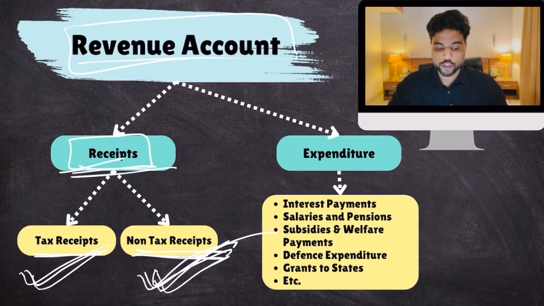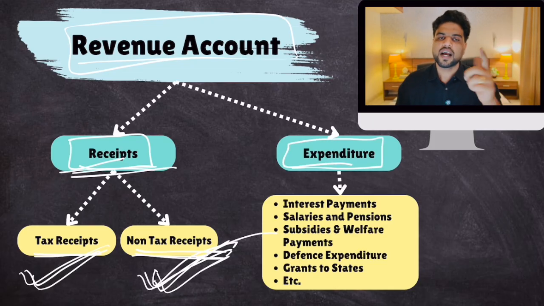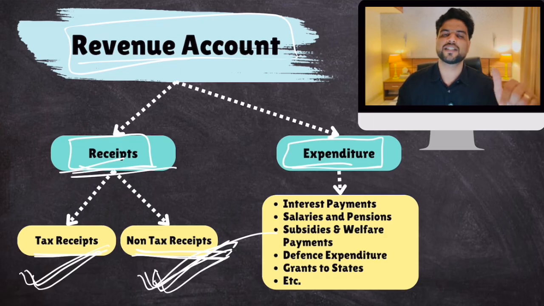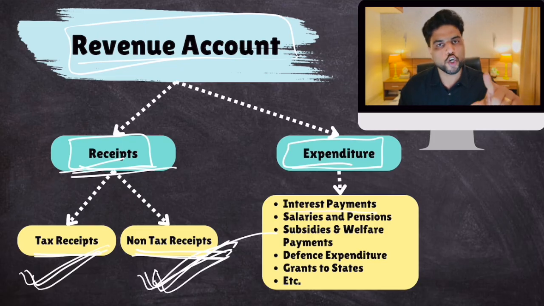Then there is some expenditure also. Well, revenue expenditure. Now some examples of revenue expenditure. Well, government has taken a loan from World Bank. Every year, government is paying interest to World Bank. That is revenue expenditure. Interest paid on loans, okay, taken by government.